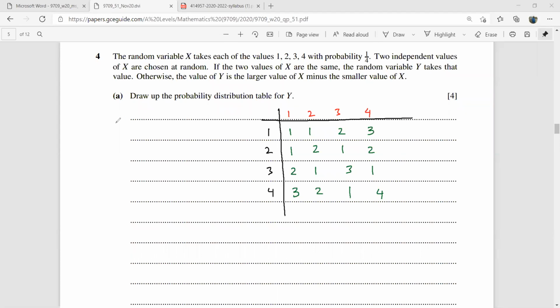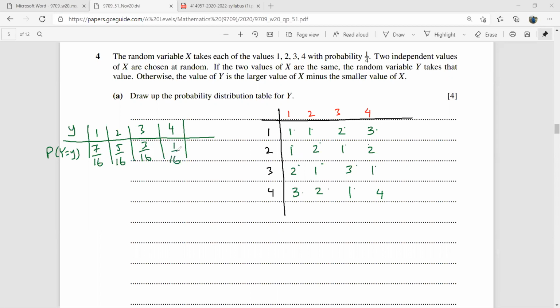So let's have the probability distribution. This is y, probability y equal to y. It can be 1, it can be 2, it can be 3, it can be 4. So this is 1, 2, 3, 4, 5, 6, 7. There are 7 ones, 7 over 16. 2: 1, 2, 3, 4, 5. This is 5 over 16. Threes: 1, 2, 3. This is 3 over 16. And this one is 1 over 16. So this is the probability distribution.